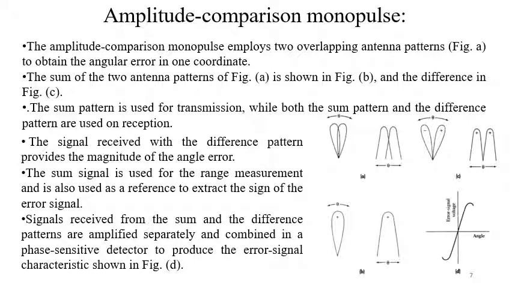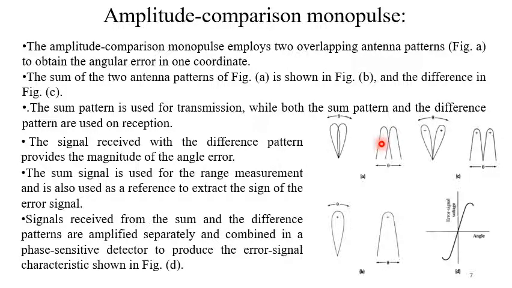So first we will try to understand the amplitude comparison monopulse. It employs two overlapping antenna patterns to obtain the angular error in the coordinate. Actually it is shown twice. This one is in polar plot and this is in the rectangular system. Same plot. This one is in polar coordinate and this is the rectangular coordinate.